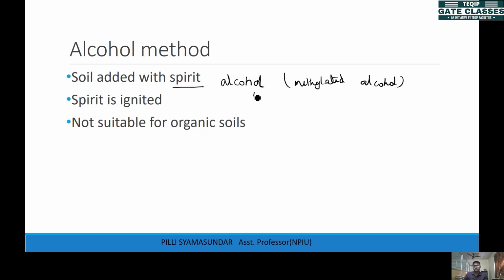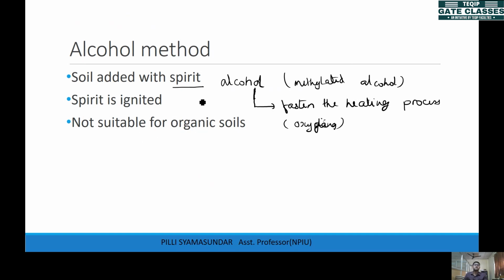Alcohols are generally a kind of, what we say, they enhance the heat, they fasten the heating process because they are oxidizing agents. Because they are oxidizing agents, they increase the pace of heating. So the removal of water, heating of the water will be done at a faster rate.